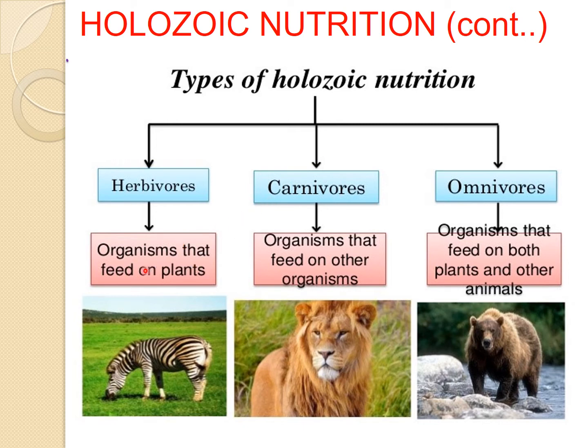Organisms that feed on plants are called herbivores. For example, zebra, cow, buffalo, deer, goat, rabbit, grasshopper, elephant, etc.